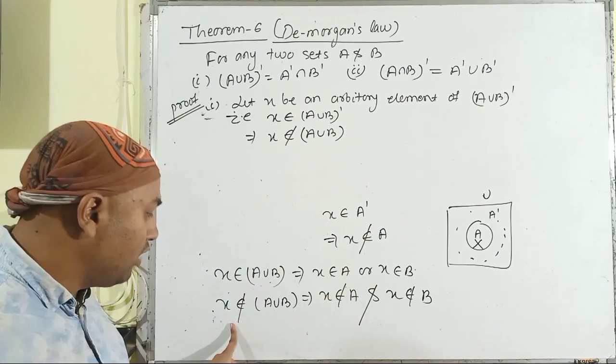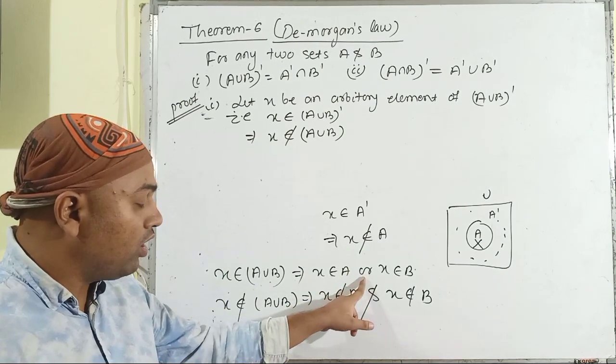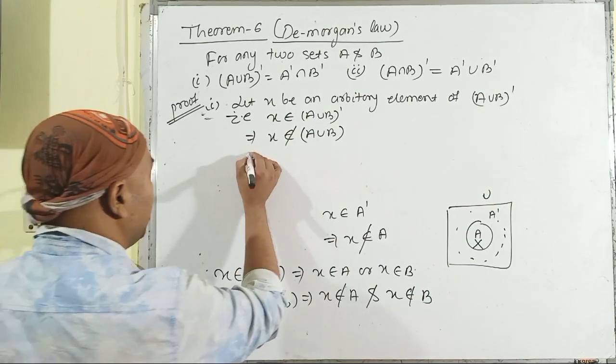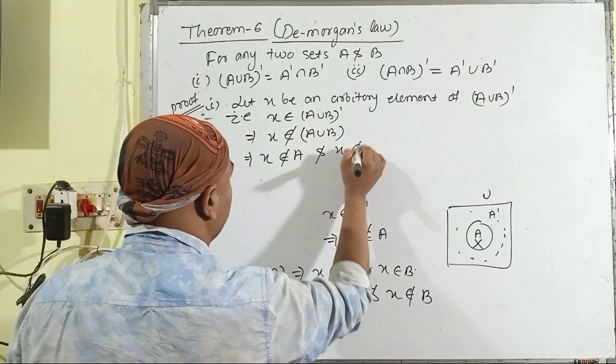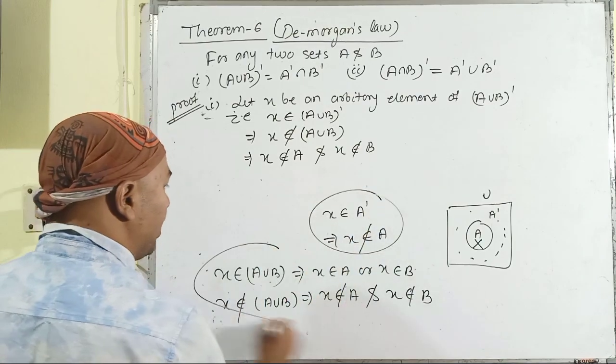If X does not belong to A union B, then in place of or we have to use the term and. So here X does not belong to A and X does not belong to B. These two fundamentals are important in this section.